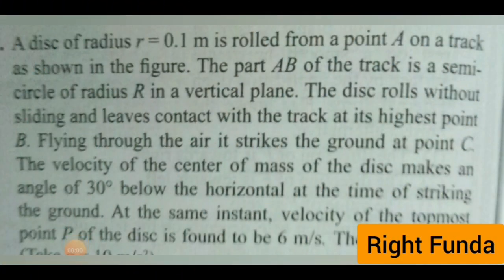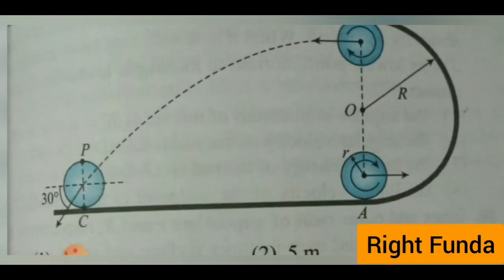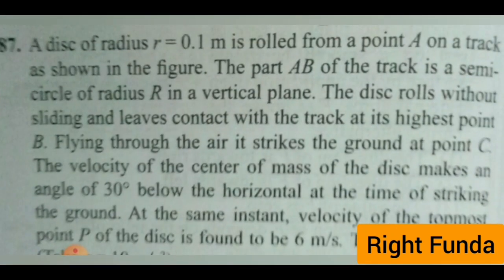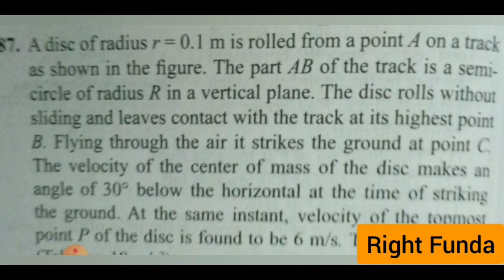Let's read the question. This is a question of rolling motion. A disk of radius r equal to 0.1 meter is rolled from a point A on a track as shown in the figure. The figure is given here. From point A it is rolled. The part AB of the track is a semicircle of radius r in a vertical plane. The disc rolls without sliding and leaves contact from the track at its highest point B.